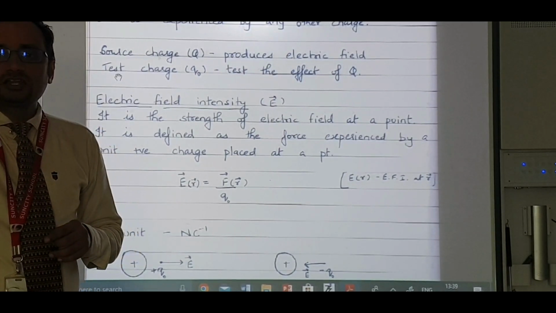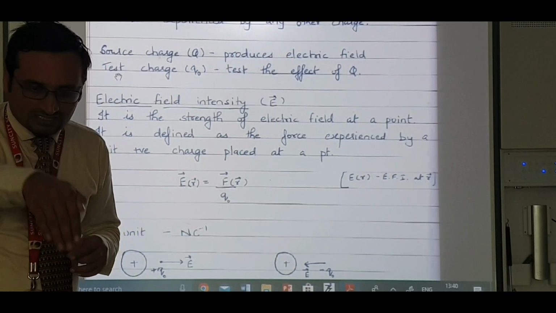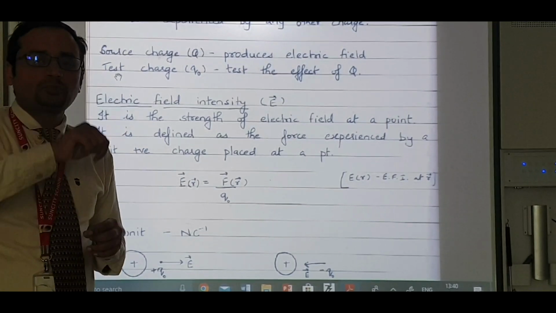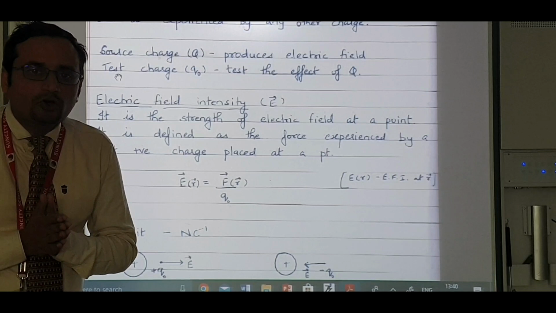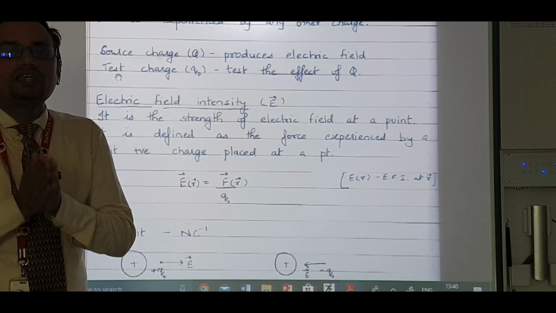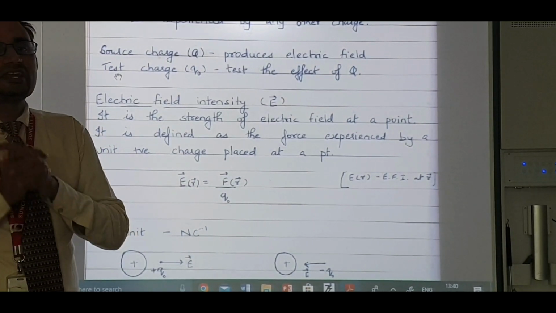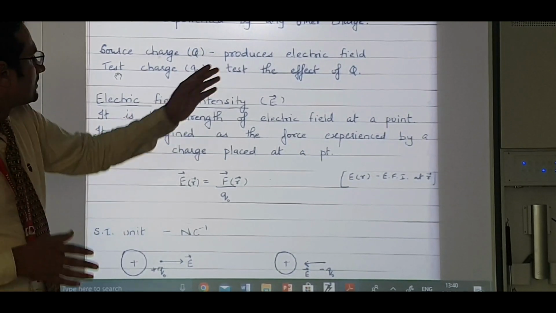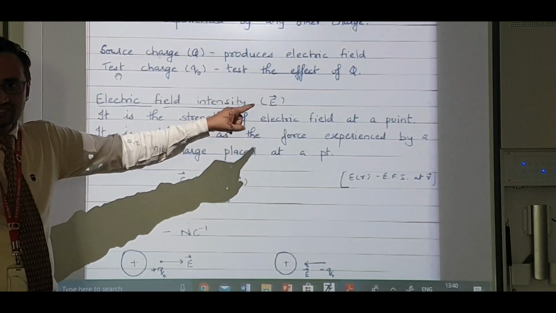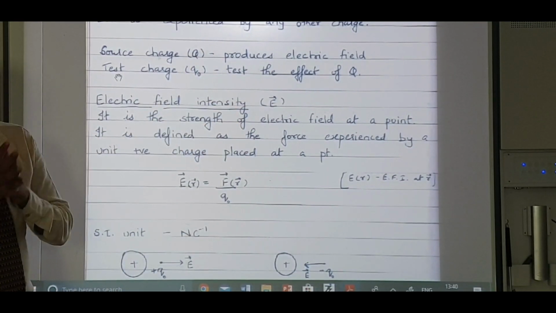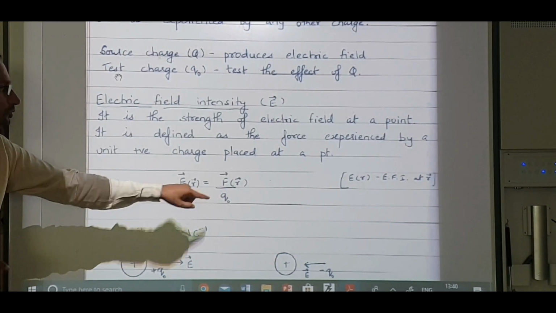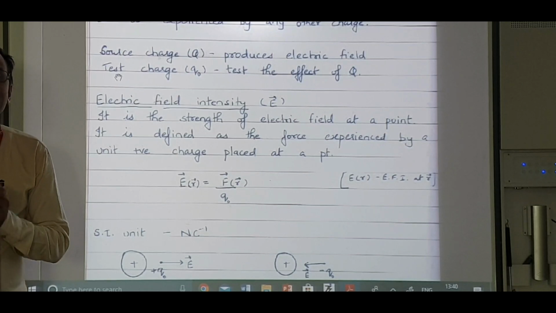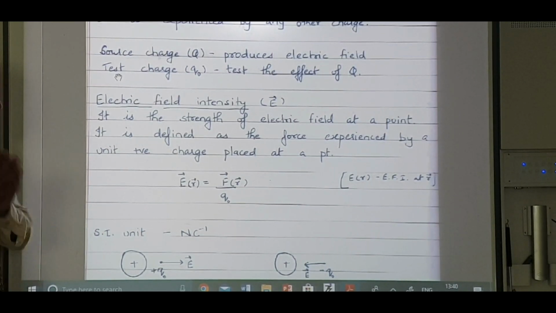So let us consider a unit positive charge. That charge comes in my field at, let us suppose, this point. What is the force experienced by it? That is called electric field intensity, represented by E. The vector sign is there, that means it's a vector quantity. The formula is E is equal to F by Q naught, where Q naught is the test charge.